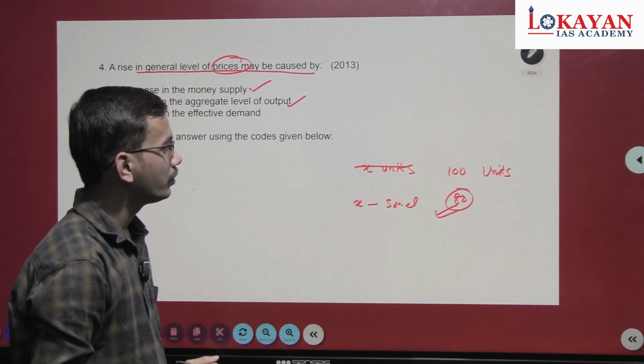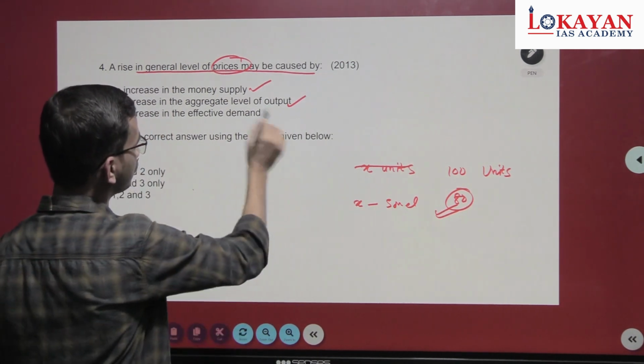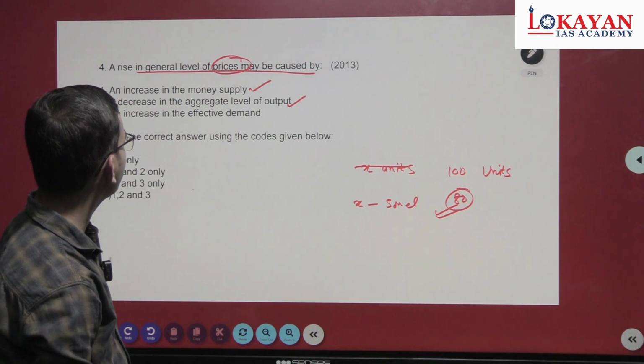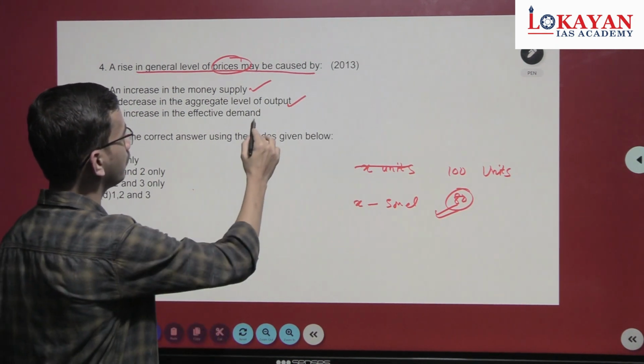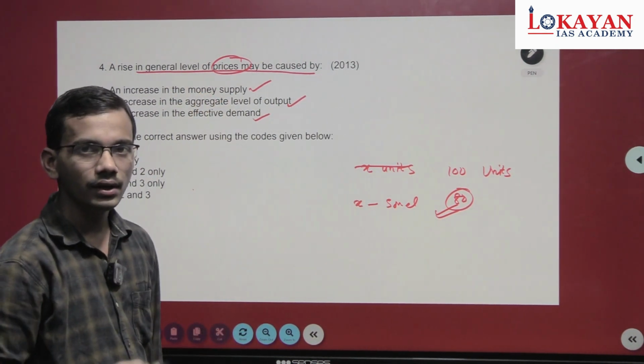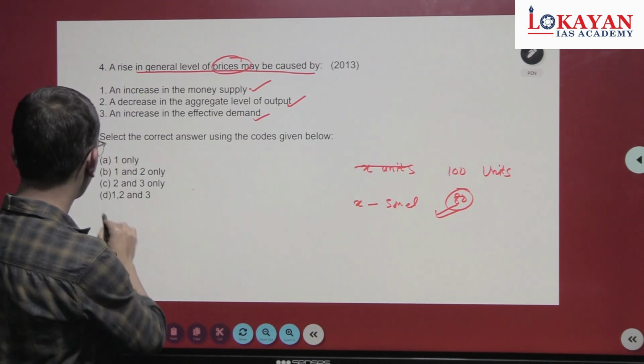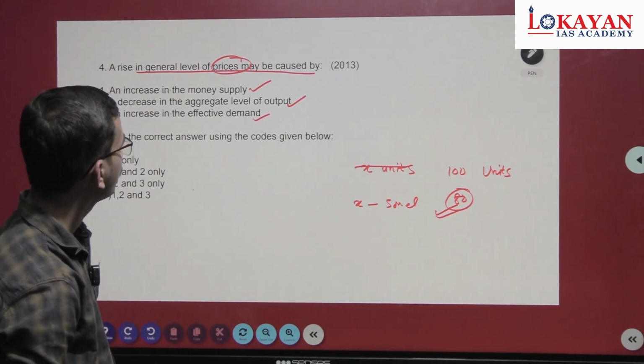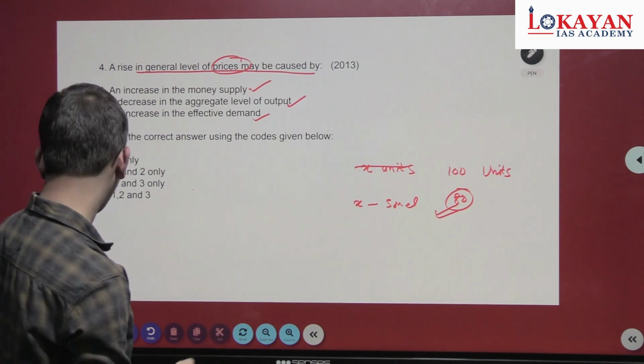But demand is the same, so price will rise. The third statement is correct too: an increase in effective demand will give rise to a price rise. Correct is 1, 2 and 3. All statements are correct. Let's move to the next question.